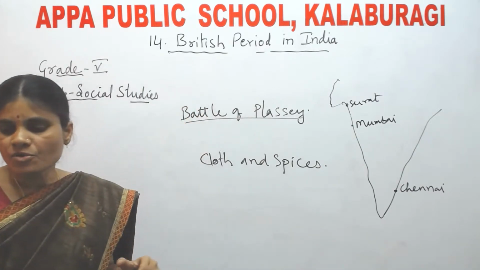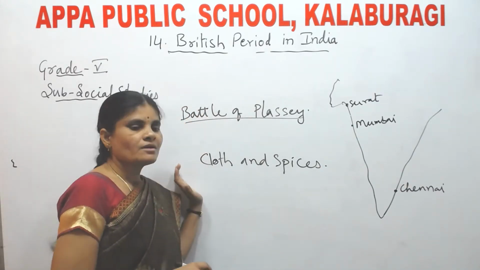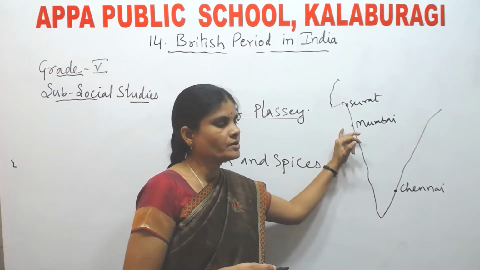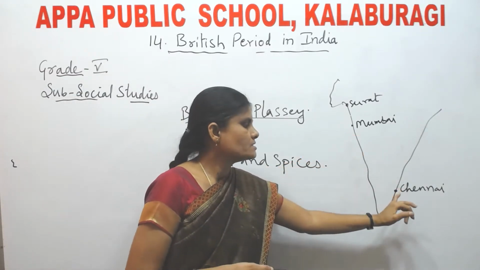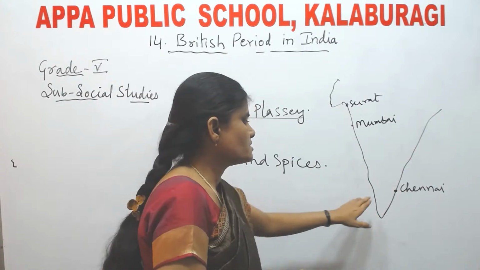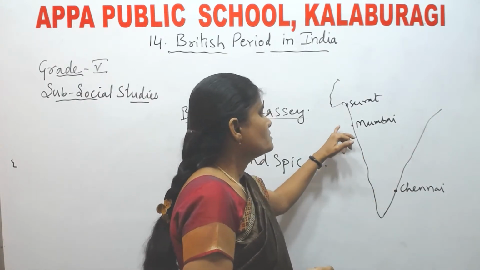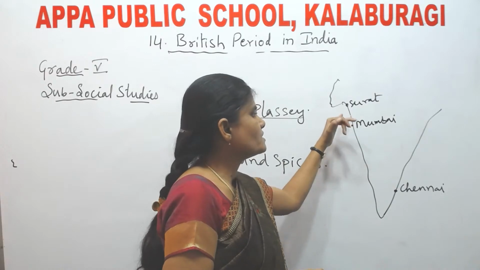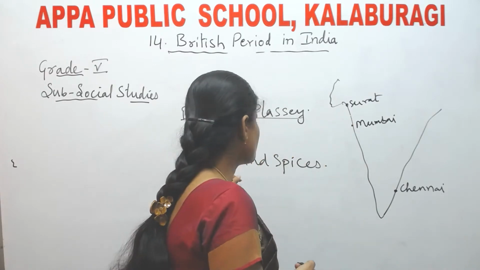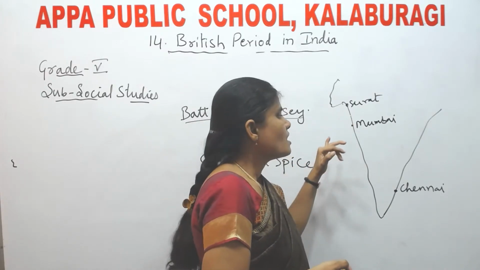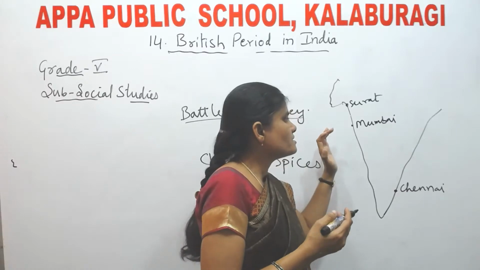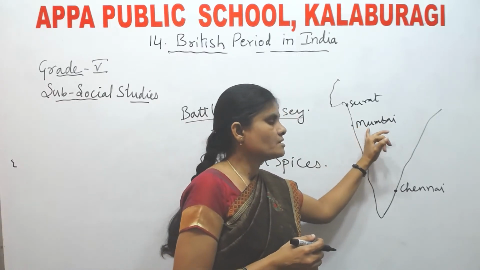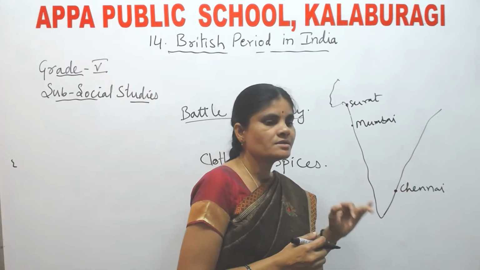See, eventually what happened? Gradually, it established trading companies in Mumbai and Chennai, Madras. First it came to Surat. Understood? It started doing business with cloth and spices. And gradually, as the years passed, it established trading companies in Mumbai as well as Chennai.